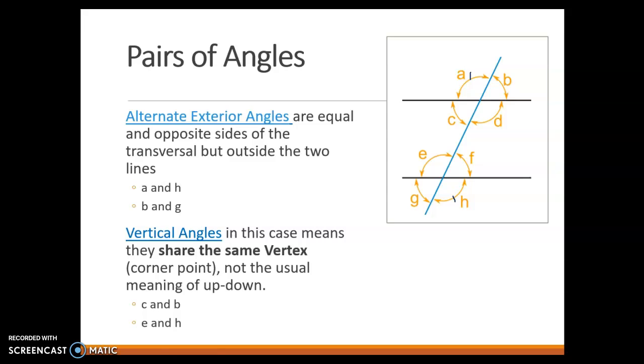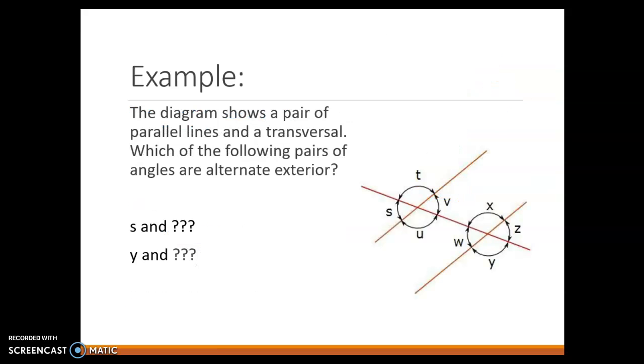Vertical angles in this case don't mean that they're up and down, it means they share the same vertex. They both have this as their vertex and they're across from each other. So E and H are vertical angles, F and G are vertical angles, A and D are vertical angles, and B and C are vertical angles. And those are all equal to each other.